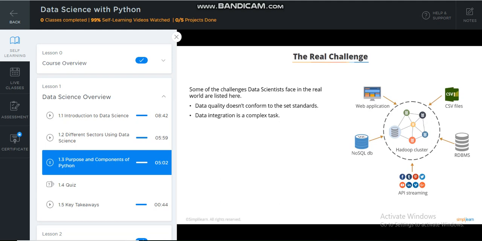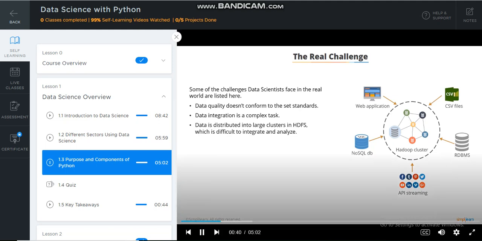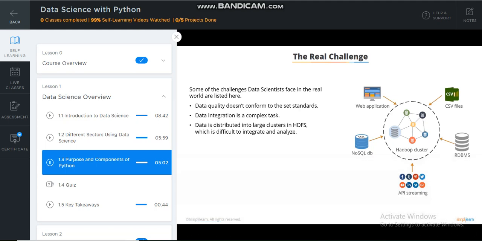Integration. Data integration with several enterprise applications and systems is a complex and painstaking task. Unified platform. Data is distributed to Hadoop Distributed File System, or HDFS, from various sources to ingest, process, analyze, and visualize huge datasets. The size of these Hadoop clusters can vary from few nodes to 1,000 nodes. The challenge is to perform analytics on these large datasets efficiently and effectively.